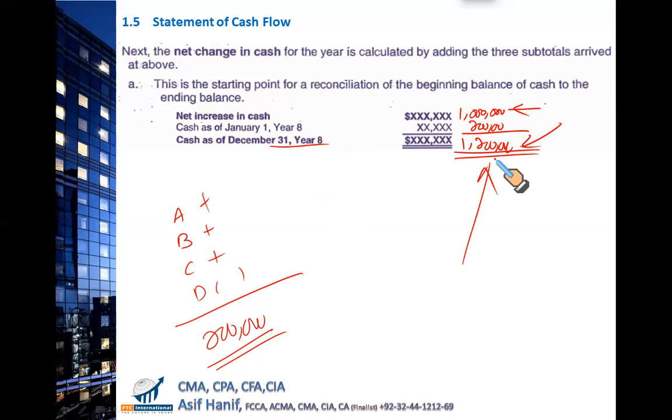This is what I used to make. My total of opening balance plus the cash generated by all activities must be equal to the total of the bank balances at the end of the period. If the balance doesn't agree, you have made a mistake. Go back. You might have made some error somewhere.